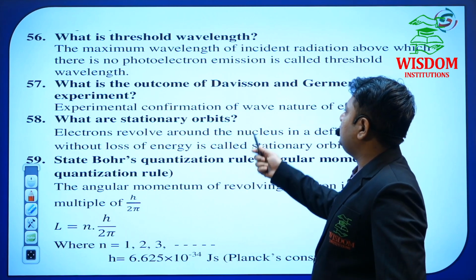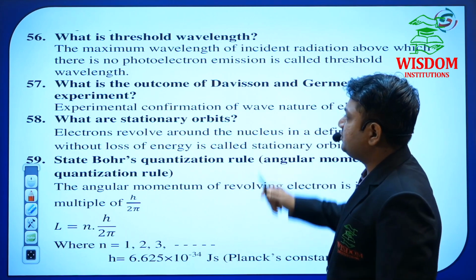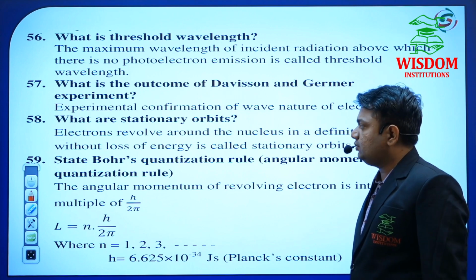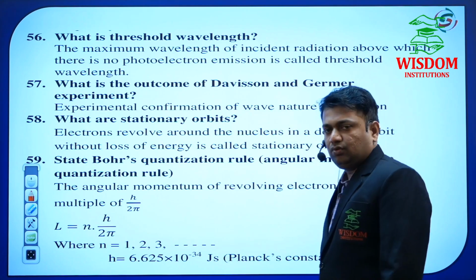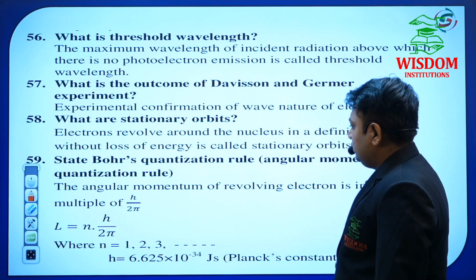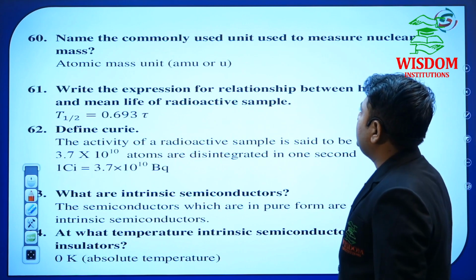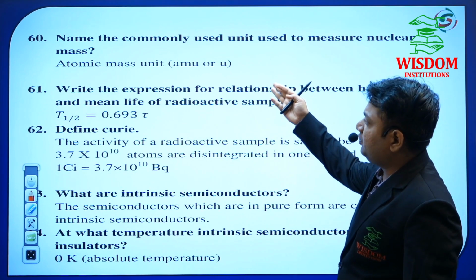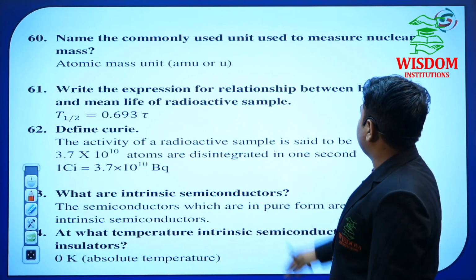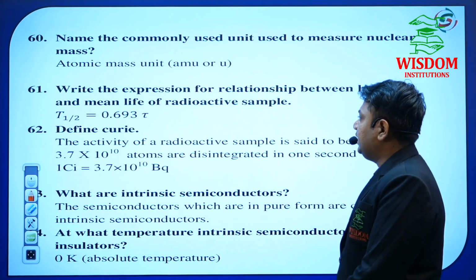In the atoms chapter, the Davisson and Germer experiment is simple and important also. Just go through this one, and Bohr's quantization rule. Name the commonly used unit to measure nuclear mass. This is for the nuclei chapter. Write the expression for the relationship between half-life and mean life of a radioactive sample.